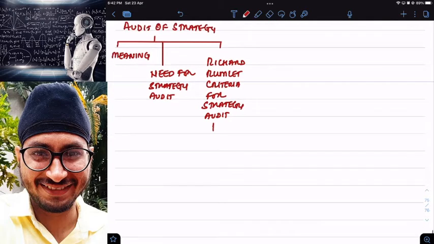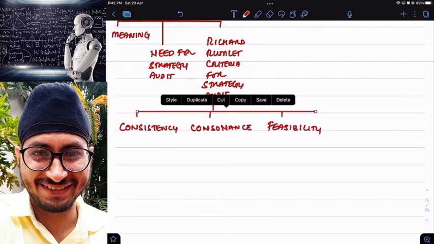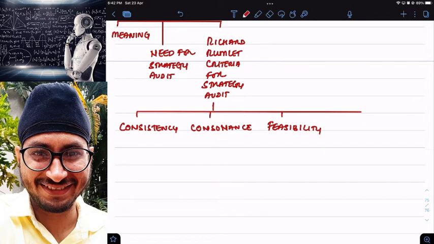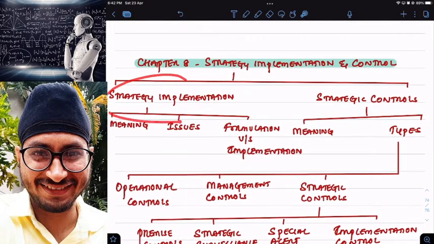In Richard Rumelt's criteria there are 4 criteria, that is consistency, consonance, then we have feasibility, and then we have advantage. These four. So concept number one, strategy implementation.